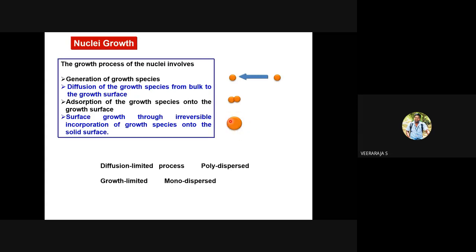We can expect polydispersed particles if the nucleation process is random, and monodispersed particles if the nucleation process is homogeneous. If the growth is by the diffusion limited process, you will end up with polydispersed particles. If the growth of the nuclei is by the growth limited process, you will end up with monodispersed particles.